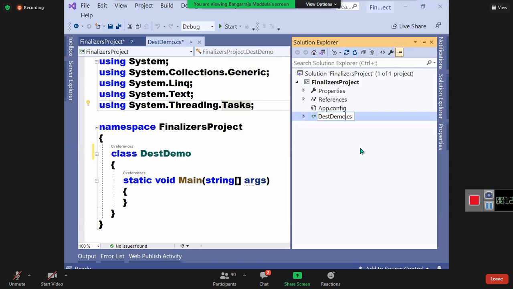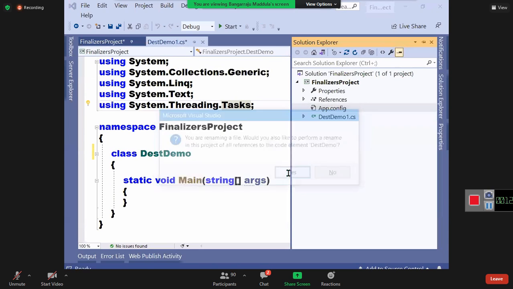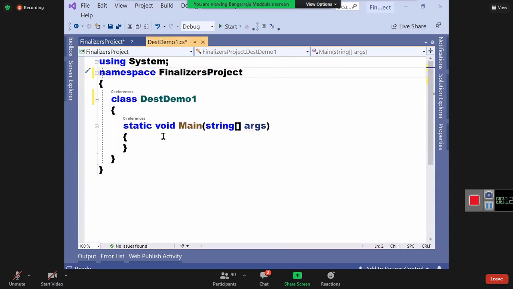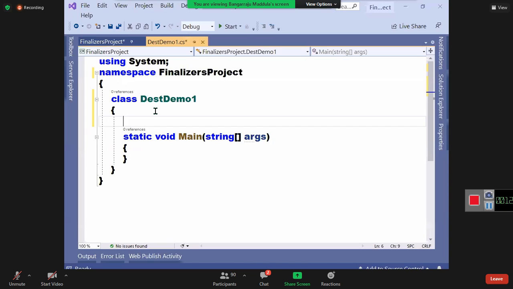Otherwise, I'll call it test demo 1. Test demo 1, destructor demo 1. Now, guys, in this class, I want to define one constructor and one finalizer. And you know how to define? Public test demo 1. What is this?